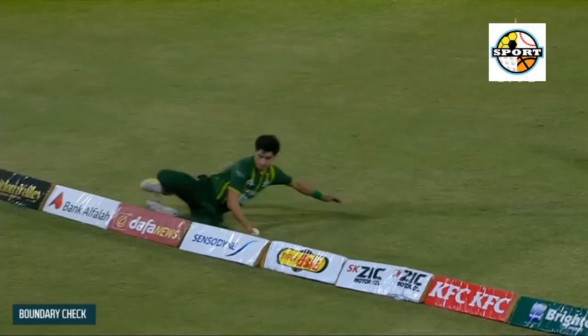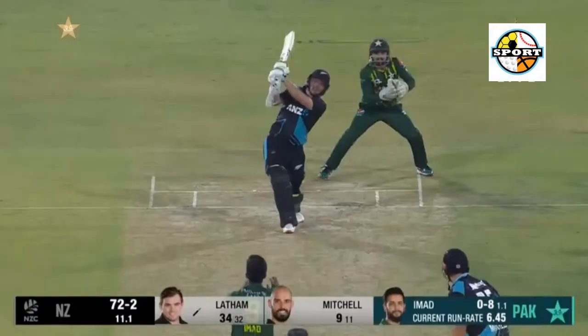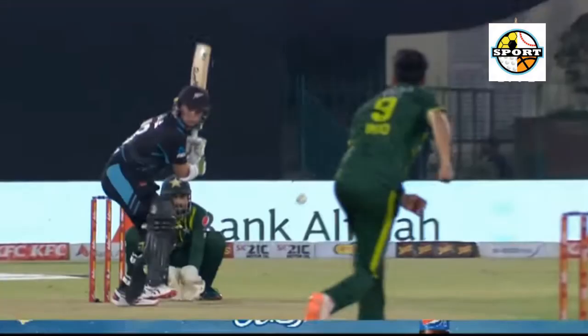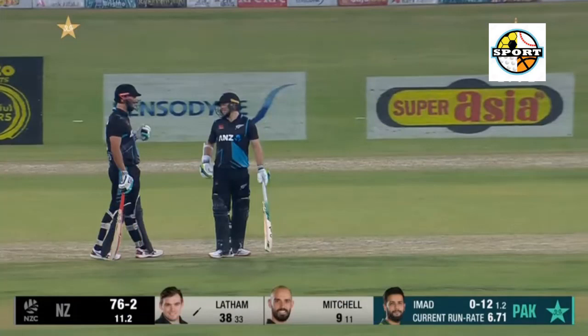17.2, Milne to Iftikhar Ahmed, 4, slower short ball, outside off. Iftikhar Ahmed waits on it and steers it down fine for a 4. He is playing a blinder. 36 needed off 16 balls.